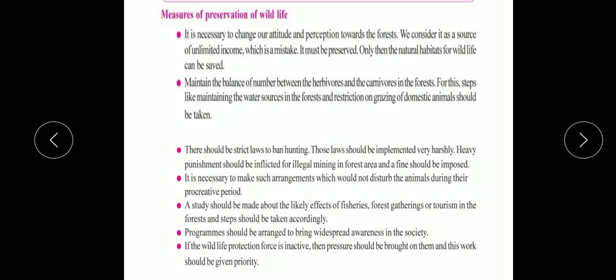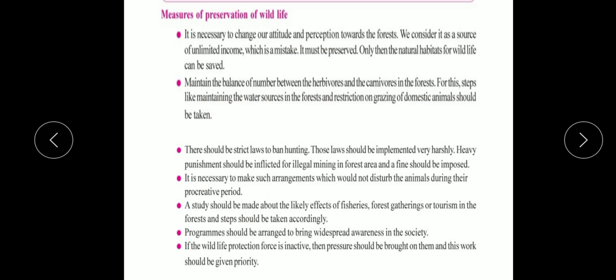Now the second point represents that we need to understand the forest resource. What we have to understand is that forest resources are limited. It is very little, it is not too much. We have to understand it, and hence we must preserve it.